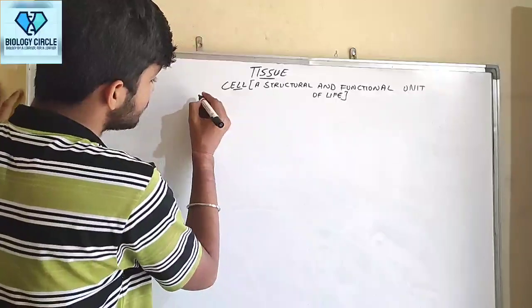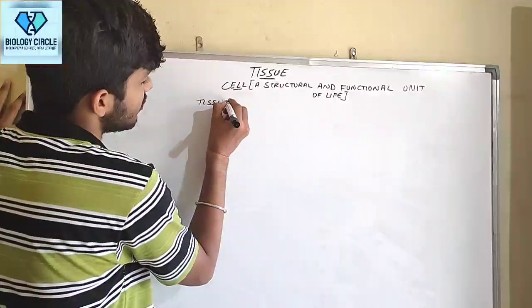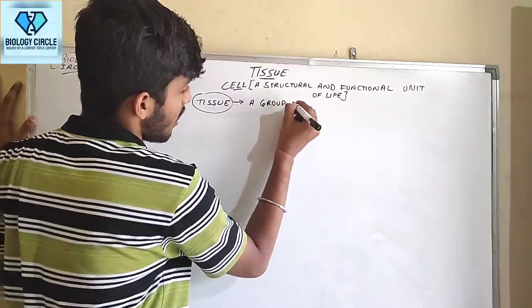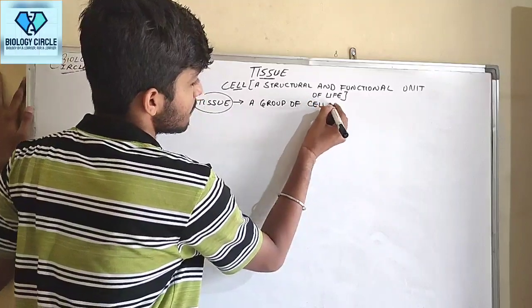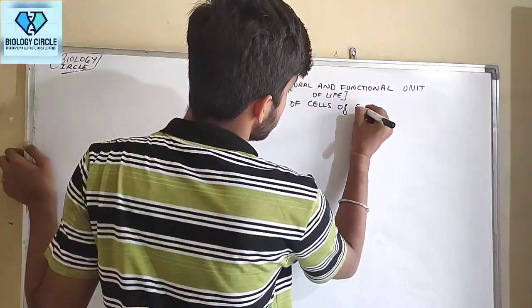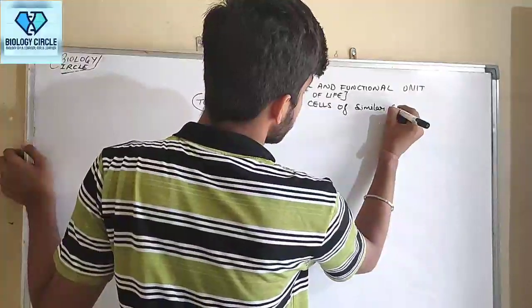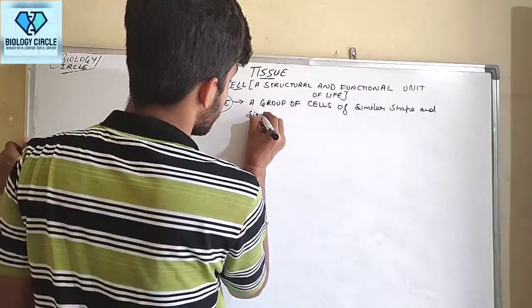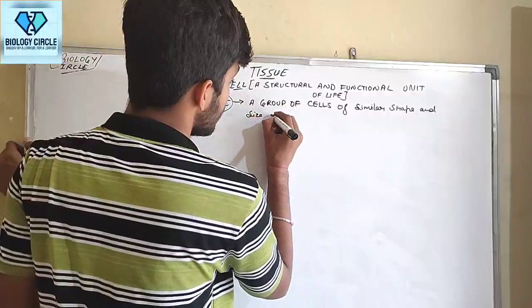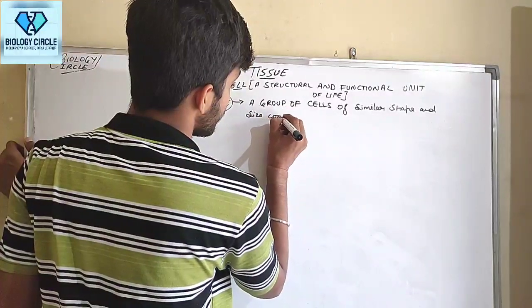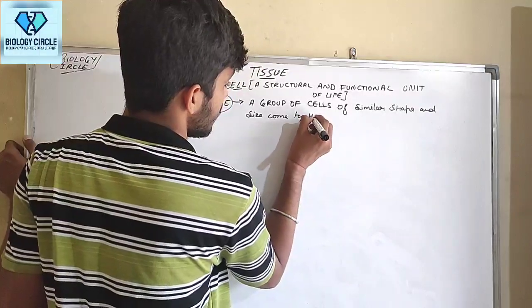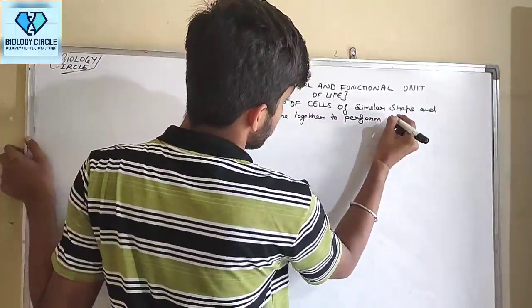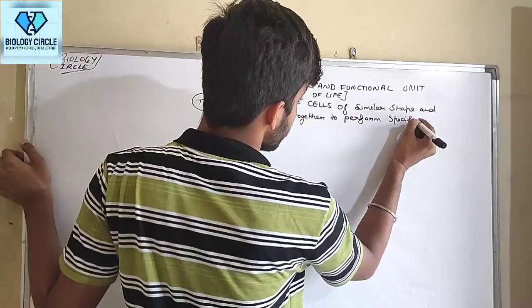So I write here: tissue, a group of cells of similar shape and size, come together to perform specific function.